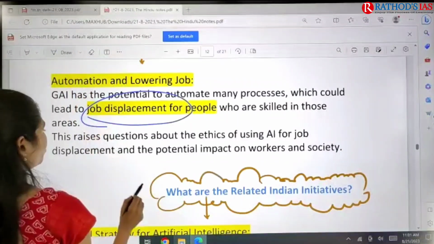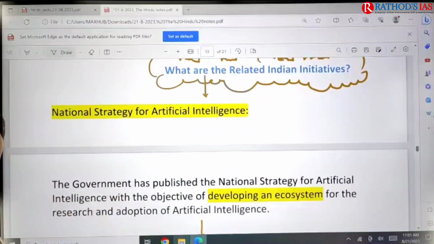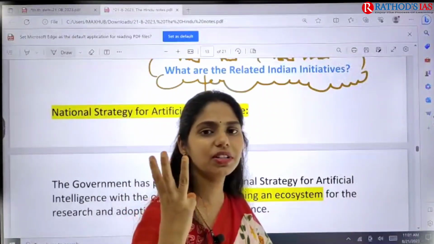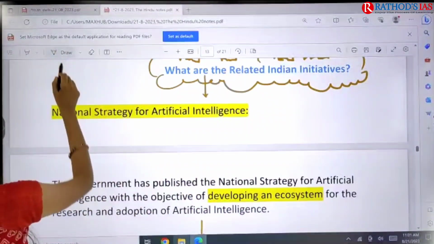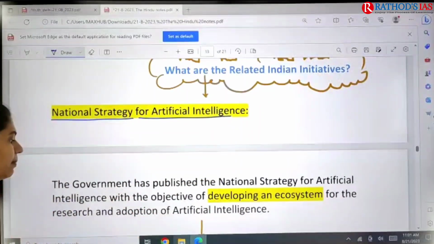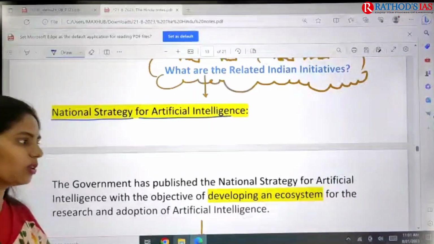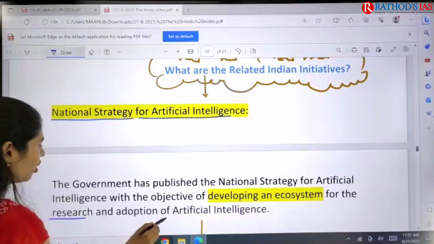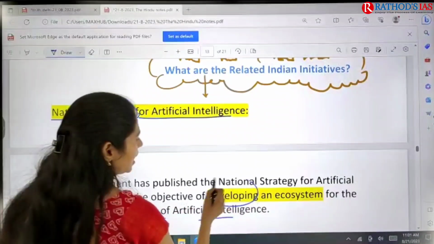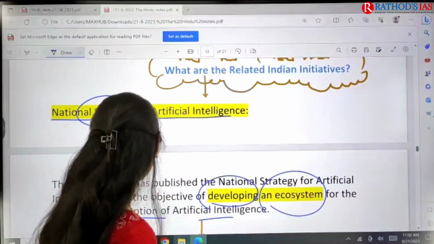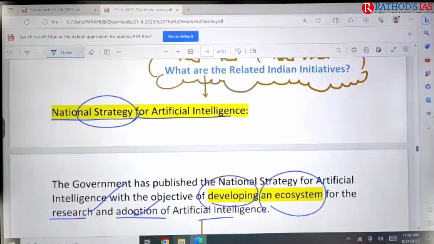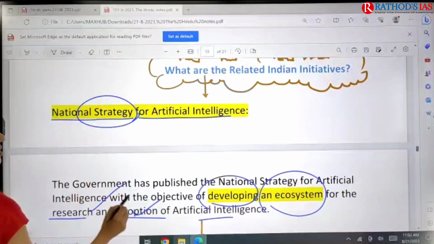And here you even have to know about the laws which are present regarding the controlling of artificial intelligence. So we have to remember three important things here. The first one is the National Strategy for Artificial Intelligence. It is about developing an ecosystem for the research and adoption of artificial intelligence. So we have this strategy for developing a new ecosystem for the research and adoption of artificial intelligence.